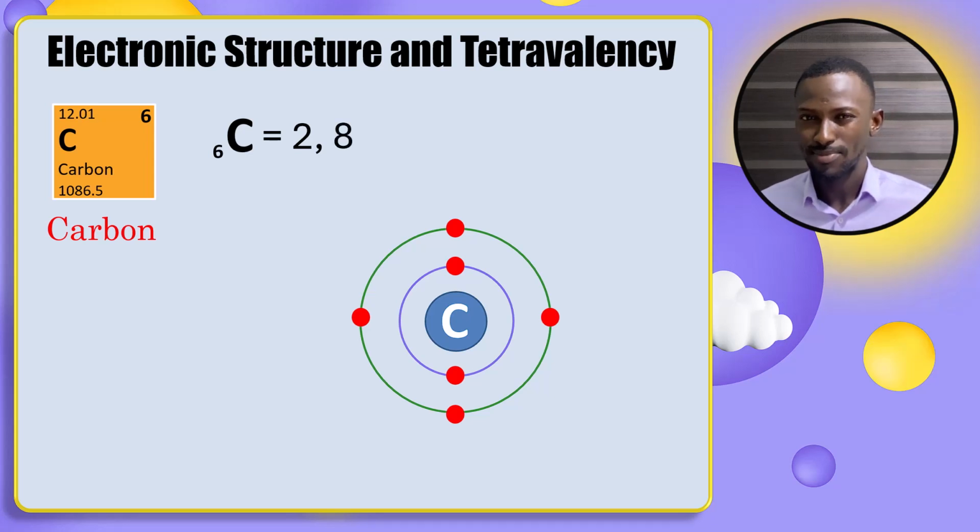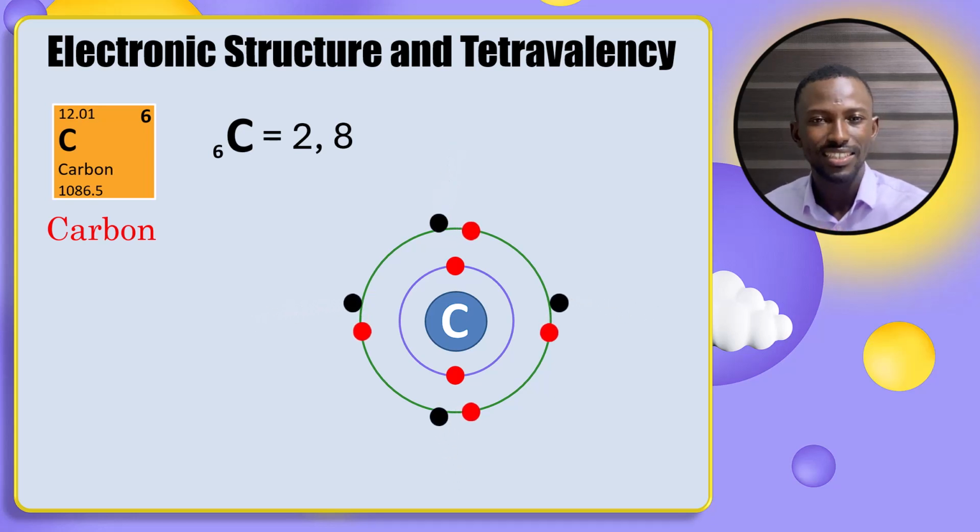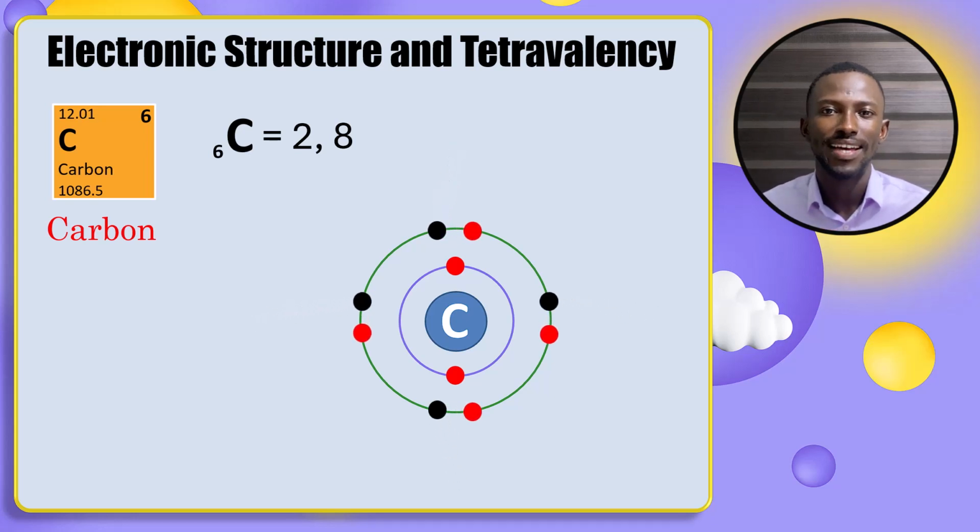So these are possibilities you have to think about. Carbon will not like to lose its 4 electrons, but what would it rather prefer to do? Will it prefer to gain 4 electrons to become stable, like something like this? Carbon will also not like that, because all of these scenarios are energetically unfavorable for carbon. It's not favorable for it to completely just gain 4 electrons or completely just lose its 4 electrons.